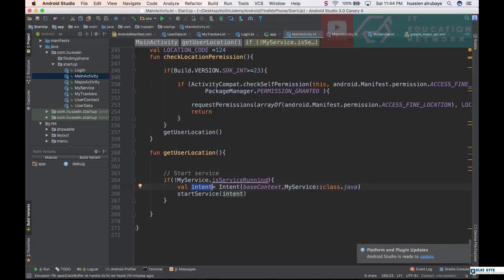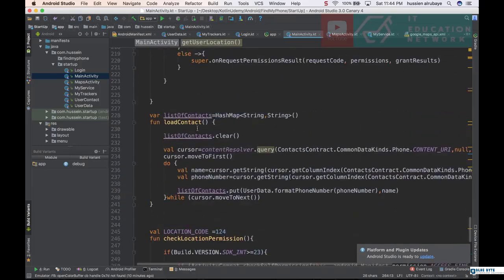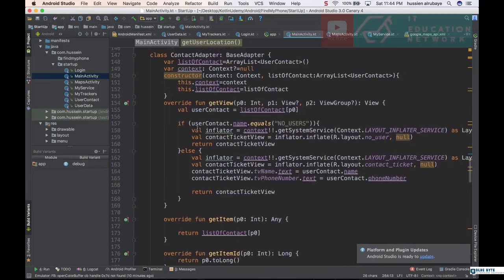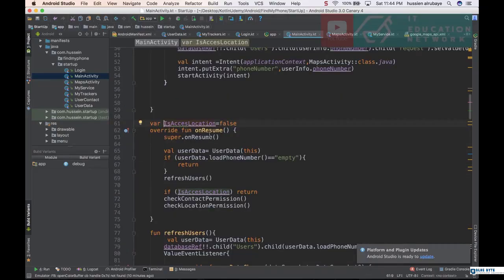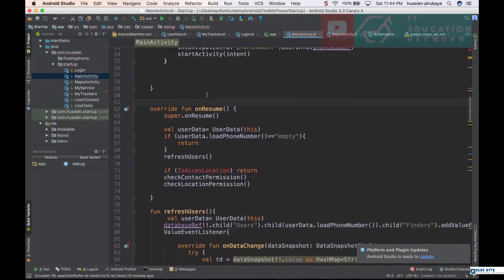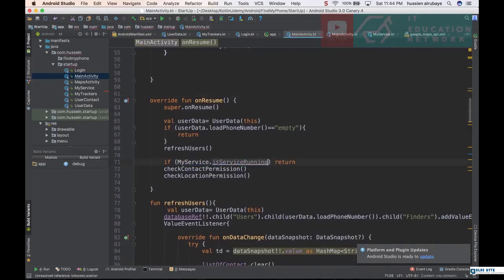So now if it's not started, just do this one. I think I have some bug here because I already defined some variable here to prevent me from doing this, access location, this one. This one I think I no longer need anymore, hopefully. So now just make sure if the service is running, return. That means if it is already running, just return. Don't run again. Okay, if this is running.